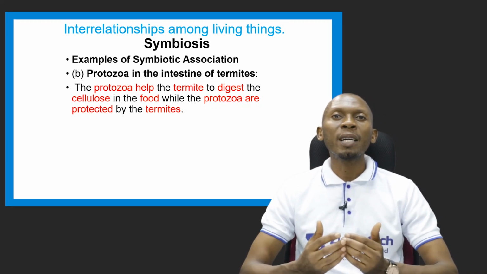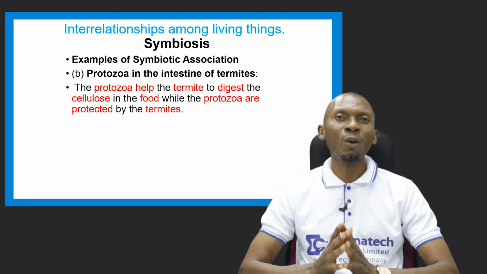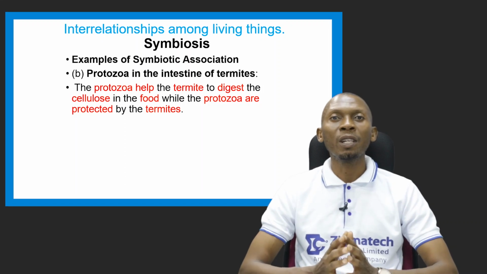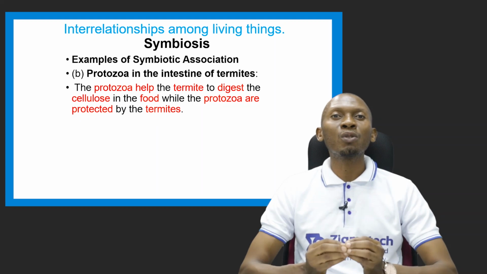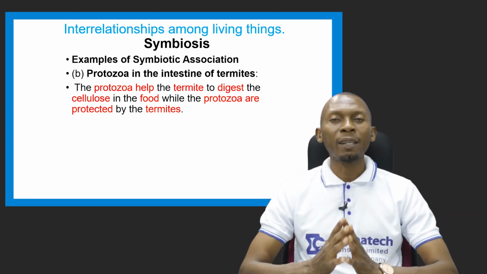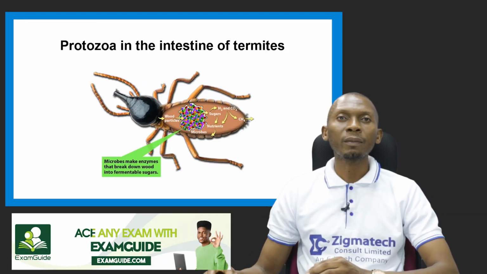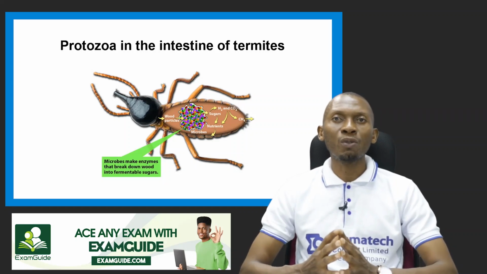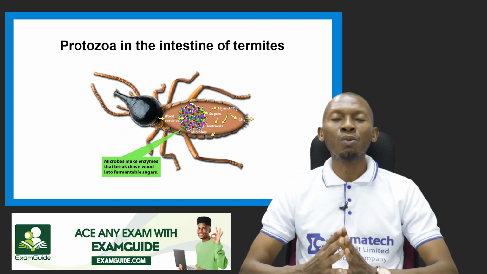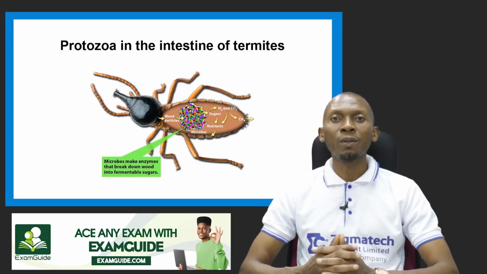So the protozoa in the termite helps it to digest cellulose in food that is consumed by the termite, while the protozoa are protected by the termites. So this is a picture that just explains how protozoa in the termite helps to digest cellulose.